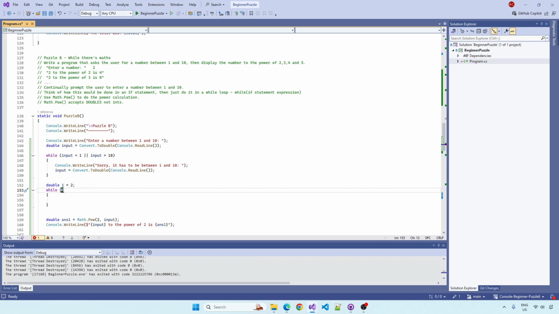So while I is less than or equal to 5, there's other ways of writing this expression, obviously. Maybe just do less than 6. I like the less than or equal to, because I can just look at the last number and know which one it stops at, but it's up to yourself. We could do this, copy that. Oh, sorry, I'll copy it all in there, right? We want to display it.